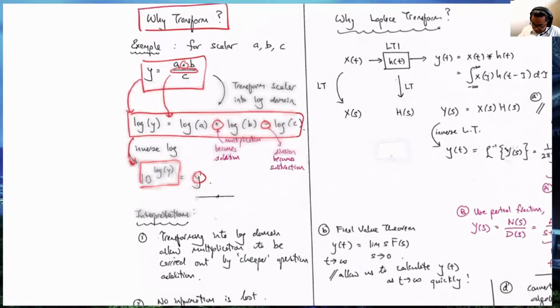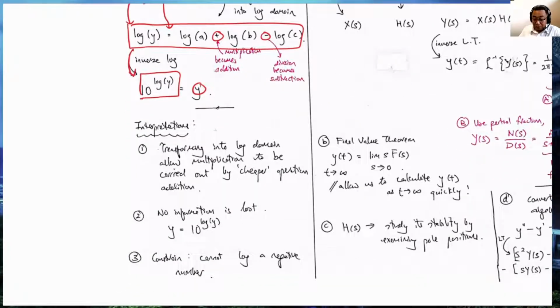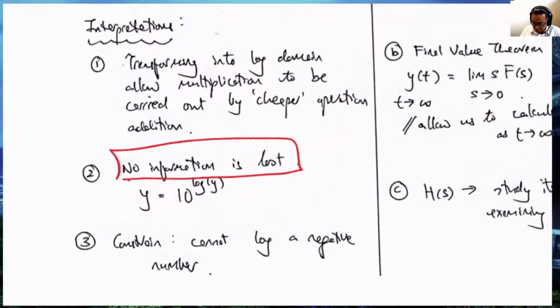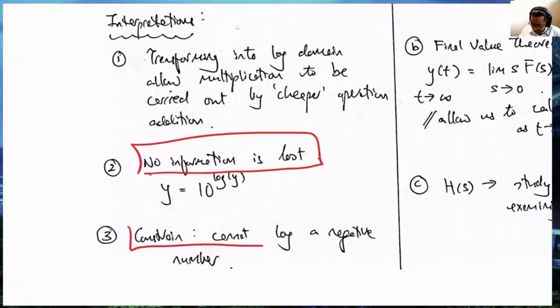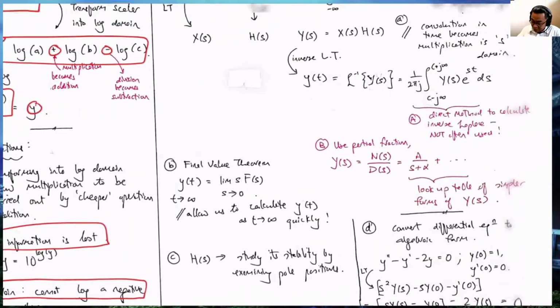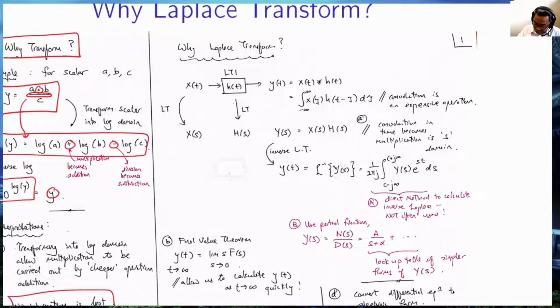The other interesting thing, of course, is that if you have infinite precision, no information is lost. Of course, there's some constraint. In the log case, you cannot divide by a negative log number and so on, or multiply by a negative log number. Right, what about the Laplace? So I'll give you this example.